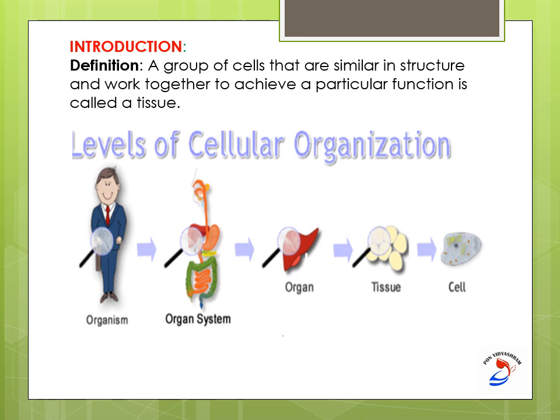Different organs like the stomach, esophagus, intestines and buccal cavity group together to form a single organ system. Different organ systems like the digestive system, respiratory system, excretory system and nervous system make up one organism.